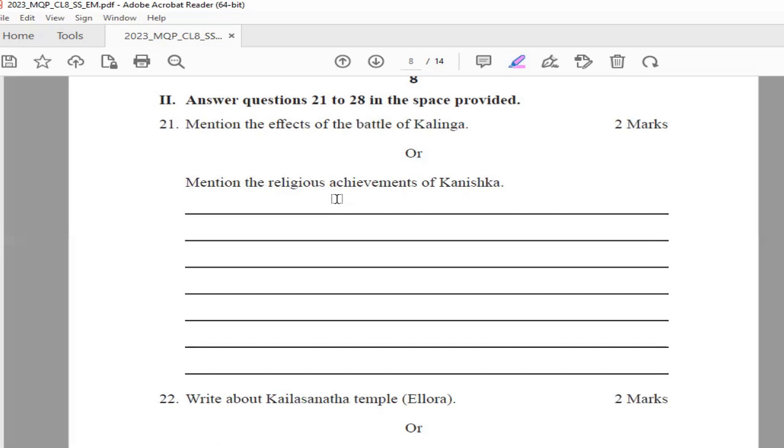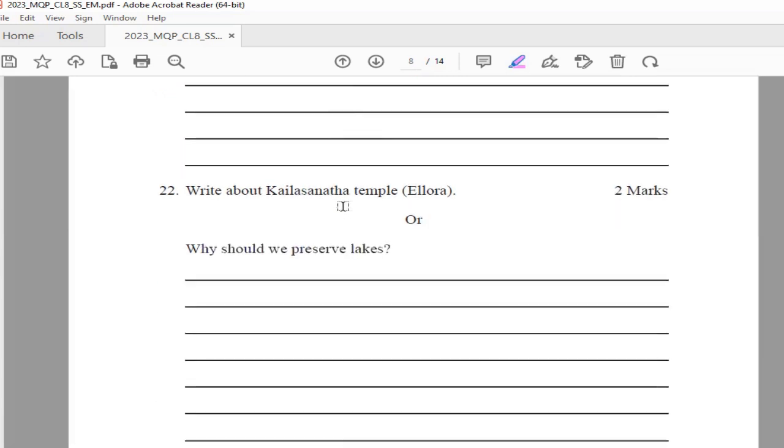The fourth Buddhist conference was held at Kashmir under the leadership of Kanishka. Like Ashoka, even Kanishka sent missionaries to Central Asia and China to spread Buddhism. So these are the points for religious achievements of Kanishka. Now, whichever answer you feel best or easy, you can write it in the exam. It's for 2 marks. Now, let's go to 22nd question.